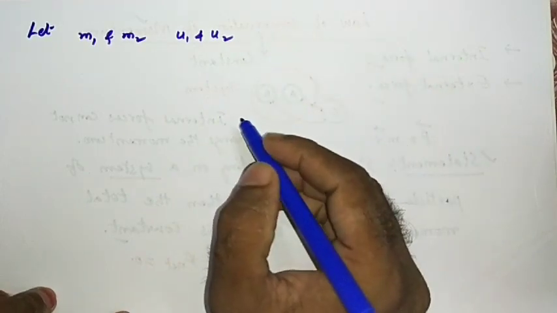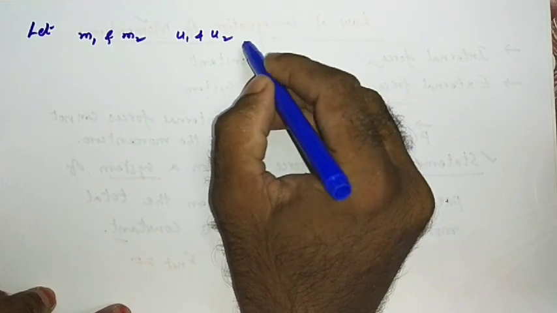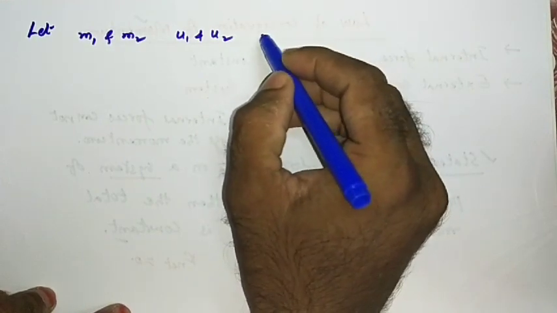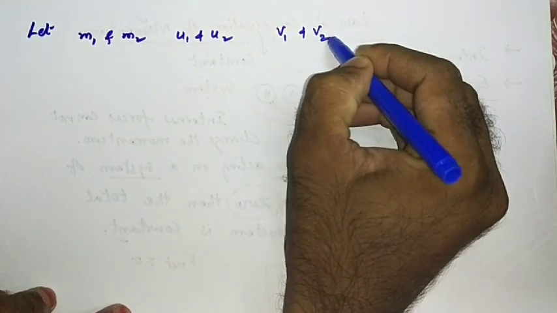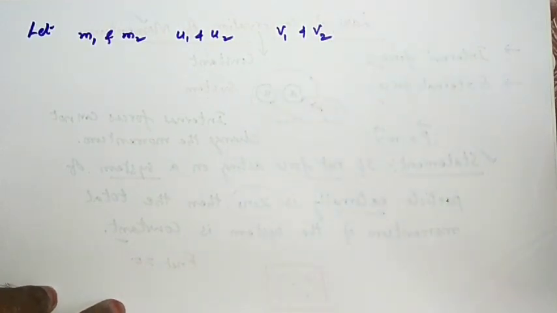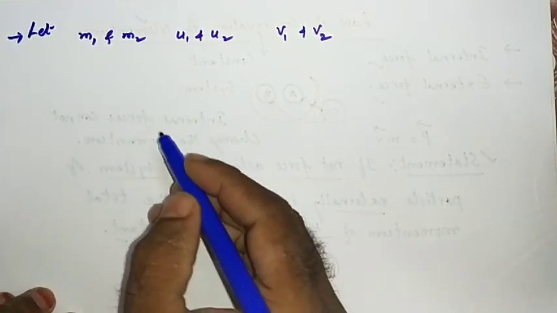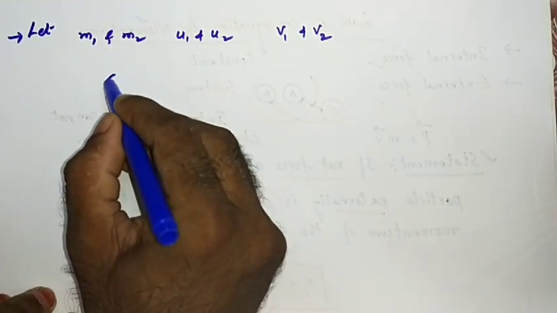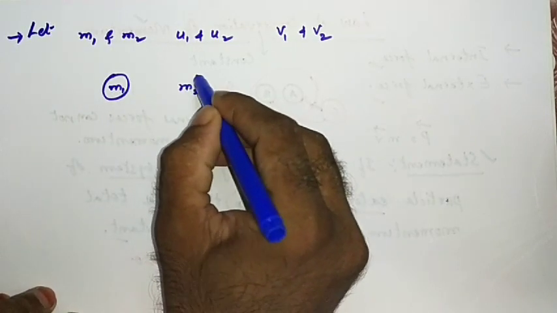u1 and u2. So after a certain interval of time, these two bodies interact with each other, and after interaction they are moving with velocities v1 and v2. Right? This is an ideal situation we have taken. So in our system, how many bodies are there? Two bodies. This is m1 and this is m2.